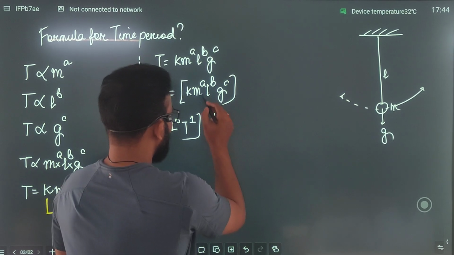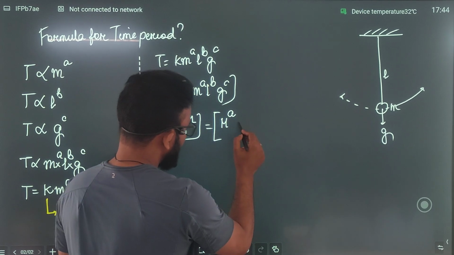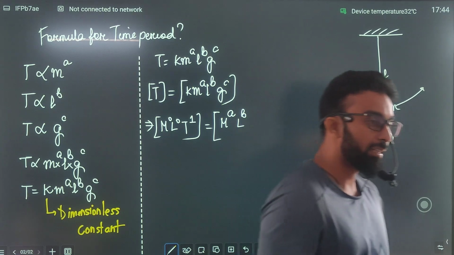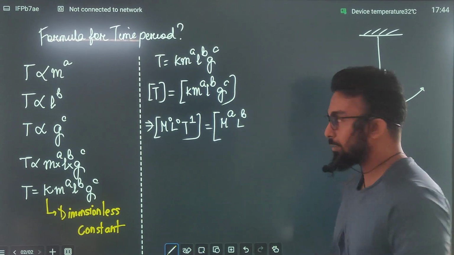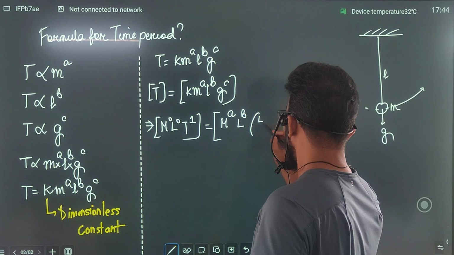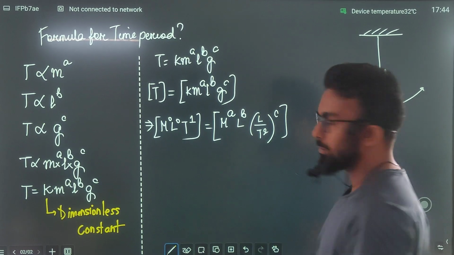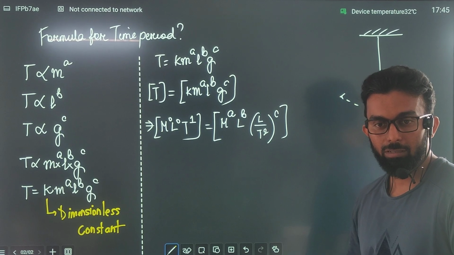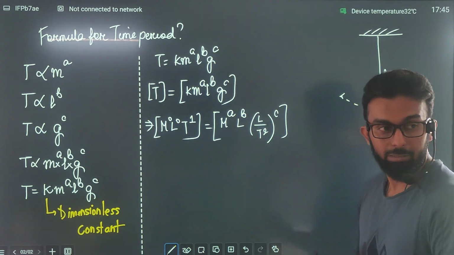What about m? Can I say that is m to the power a? L is length, so l to the power b. What about g? G is acceleration, which is meter per second square. So what is the dimensional formula in this case? Meter per second square to the power c. सोनम सुन रही है ना? पक्का? Okay. Meter per second square.